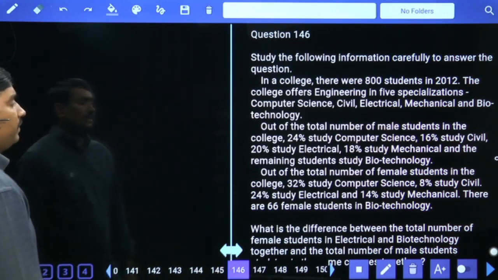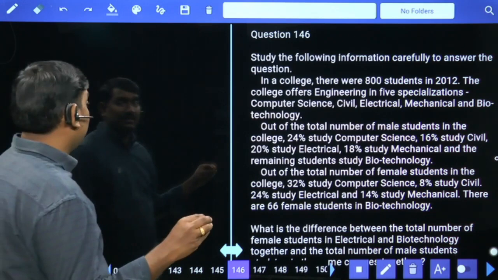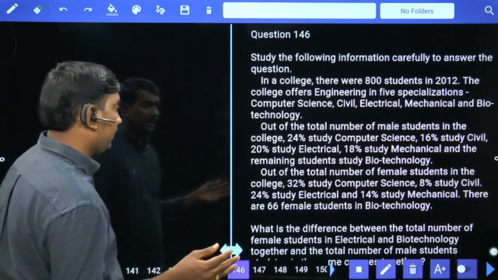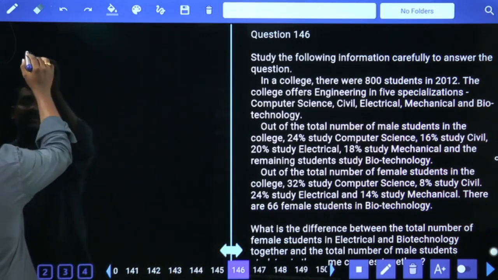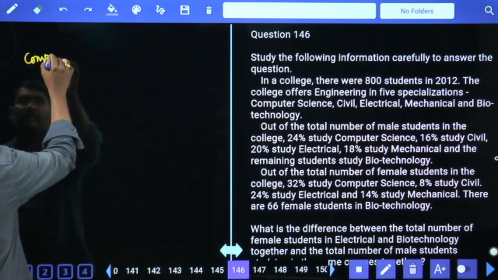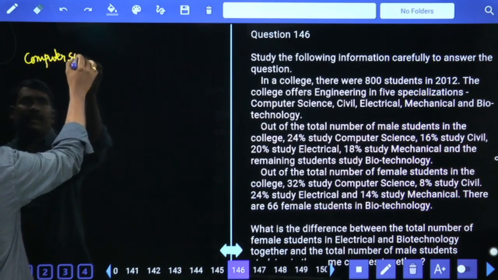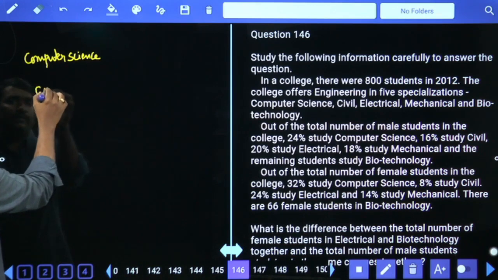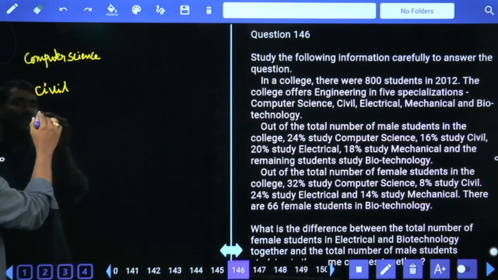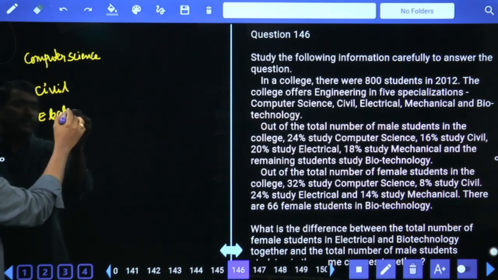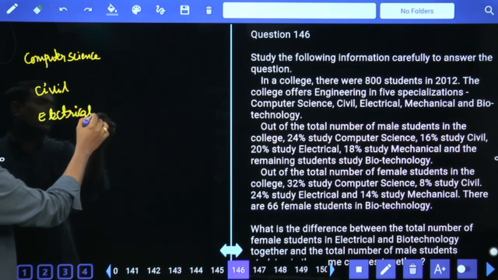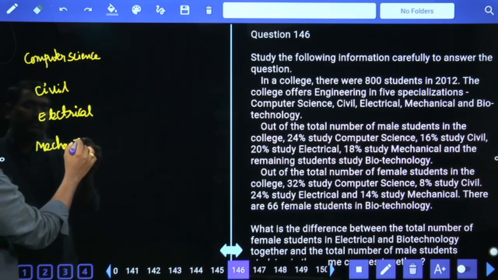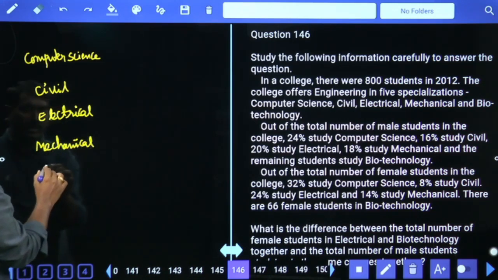The college offers engineering in 5 specializations: computer science, civil, electrical, mechanical and biotechnology.